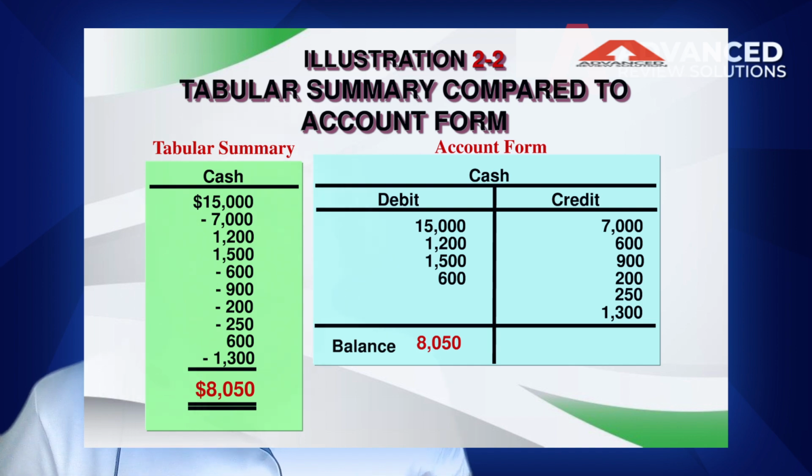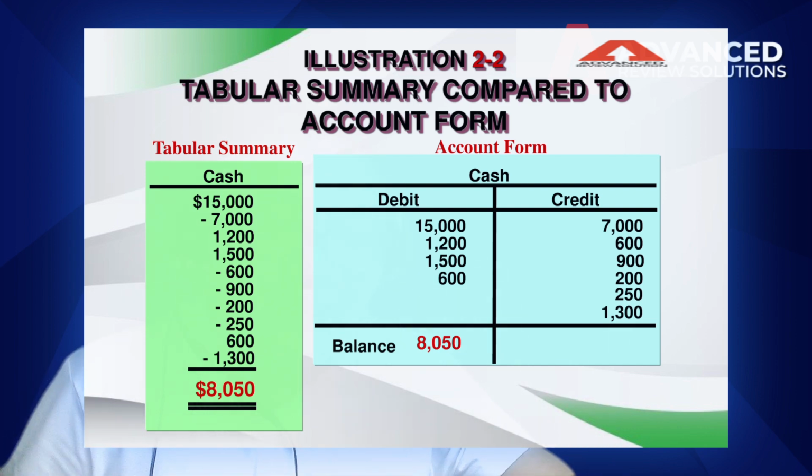Notice that cash is part of your assets. This means all positive amounts or increases in cash are on the debit side. The negative amounts, like 7,000, 600, and 900, are on the credit side. That's accounting. So if it is cash or assets, entering on the debit side is an increase in assets, and credit is a decrease. Later, we'll discuss it further.